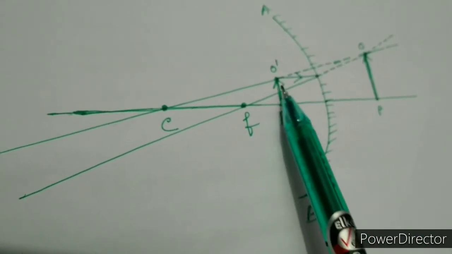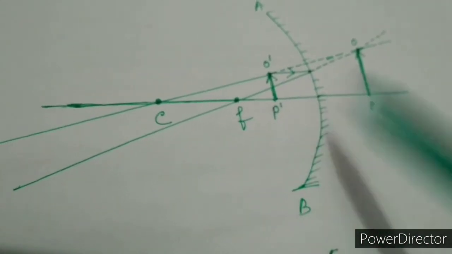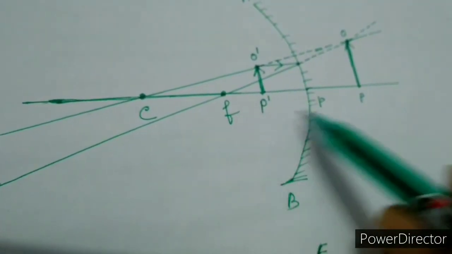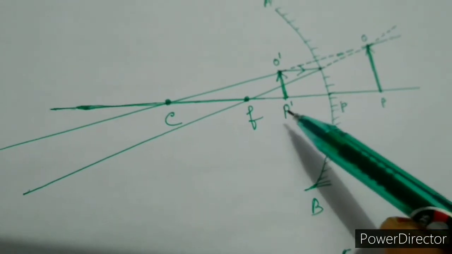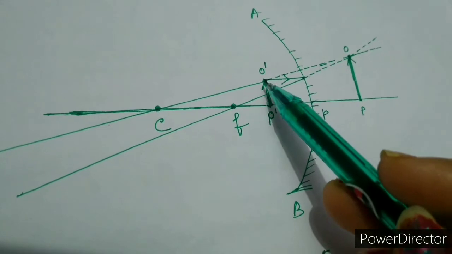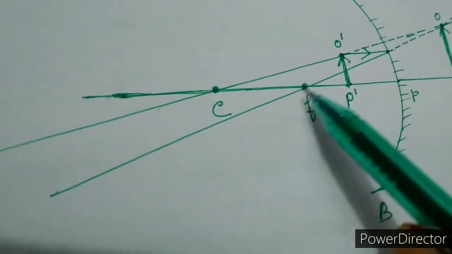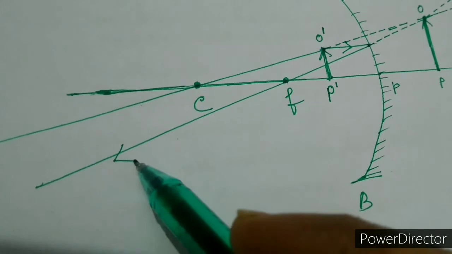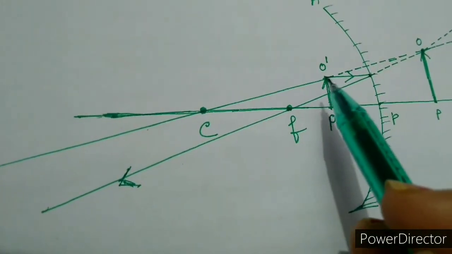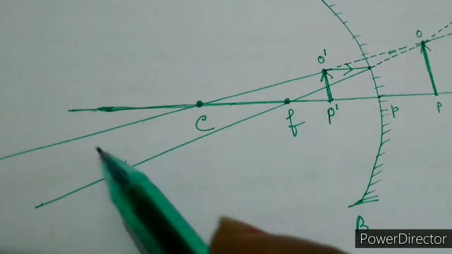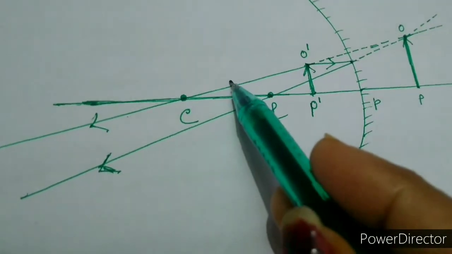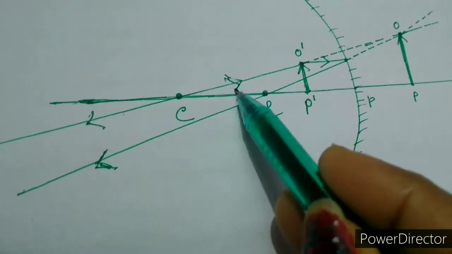You can see that this object I have kept is between the pole and the focus, means it is at a distance less than the focal length. One ray will go directly to the mirror and return back through the focus in this way, and another ray will come moving from the center of curvature, and again return back in the same direction in this way.